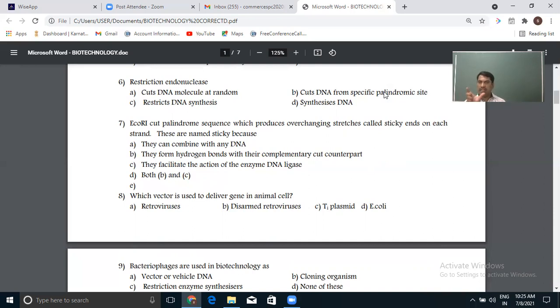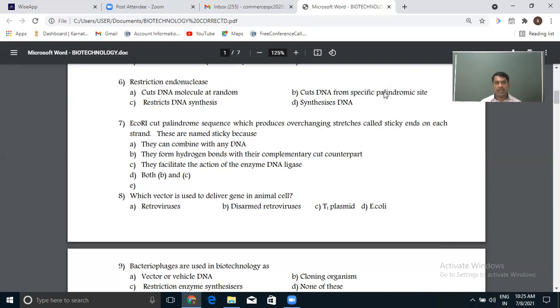In between is the DNA, and these extensions are called sticky ends. Now, why are they called sticky ends? I have told that already, and that's the answer for this question.